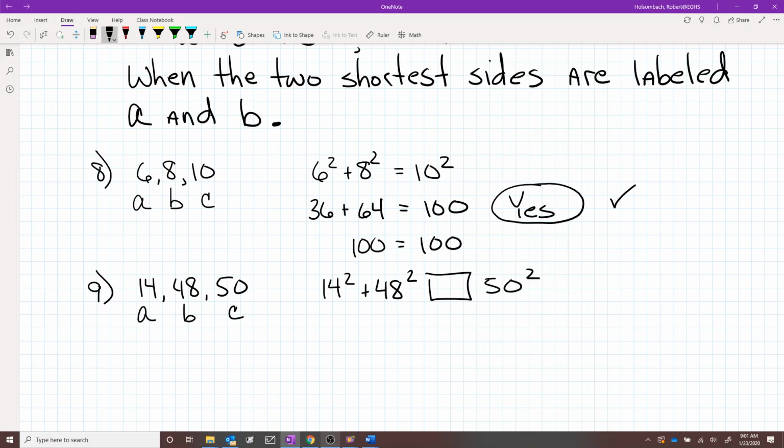Now, in your calculator, you can push 14 x squared plus 48 x squared and push equals, and it will square these and combine them. So that's 2,500. And 50 squared is also 2,500. So these two are equal to each other. If your A squared plus your B squared equals your C squared, it's a right triangle.